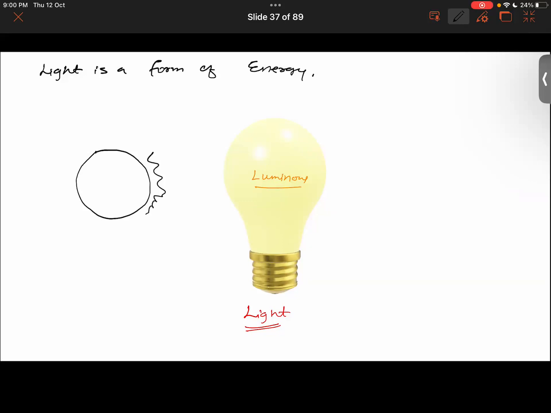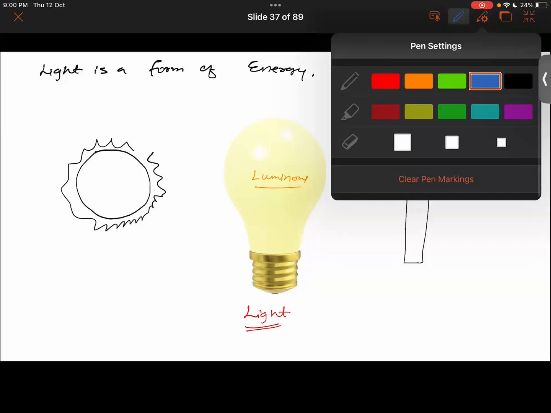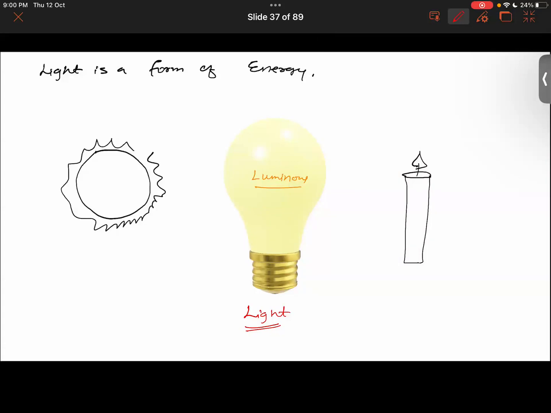Whether we talk about the sun, or a light bulb here, or a glowing candle, all of them are luminous objects, because they are producing their own light. Now the question is that whenever we study any form of energy, we try to understand its pathway, in what manner it is moving and propagating further.